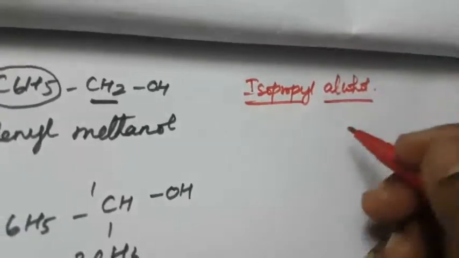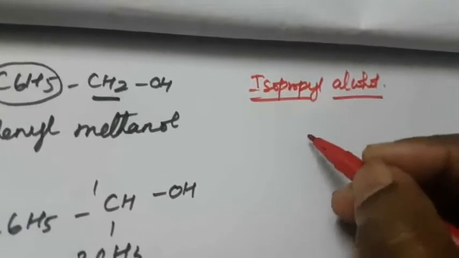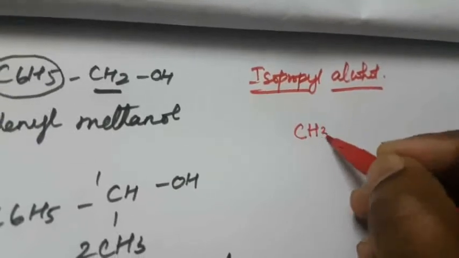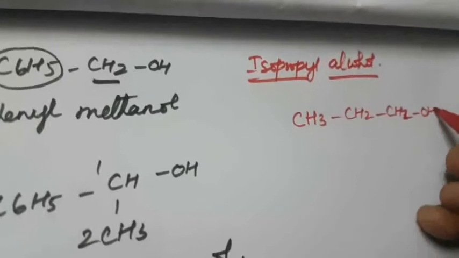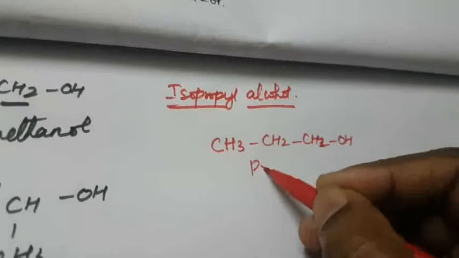How to write isopropyl alcohol? First one is CH3CH2CH2OH. That is 3 carbons. What is the root word? That is propanol.